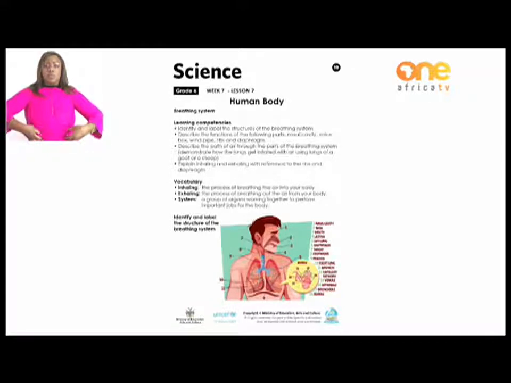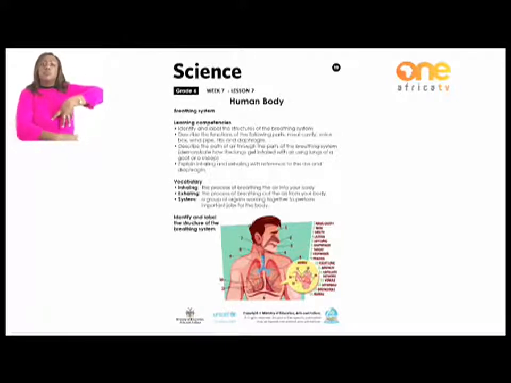And then number 5, we have the left lung. We have lungs. One has to be on the left and the other one on the right. Number 5 is the lung on your left-hand side. Number 6, we have the diaphragm. The diaphragm is situated underneath your lungs. It is a muscle which is based underneath your lungs, which controls the movement of air inside and outside. And then we have the throat.